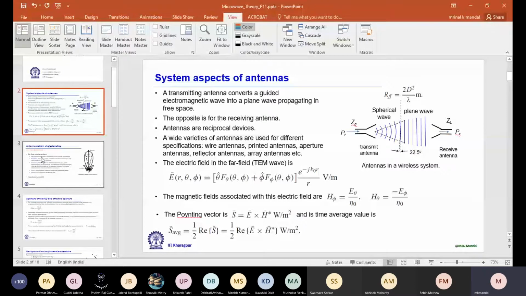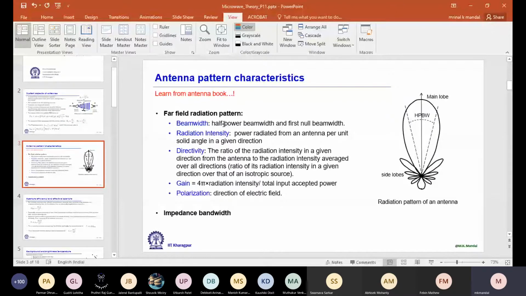You should learn the basic antenna parameters from any textbook on antennas. Here let us discuss some of the most important parameters. One of them is the half power beam width, or 3 dB beam width. An antenna radiates power in the desired direction. If I plot how much power it is radiating with angle, we have the radiation pattern.